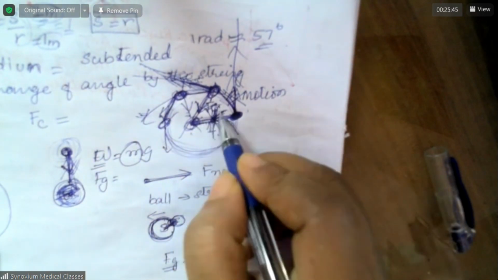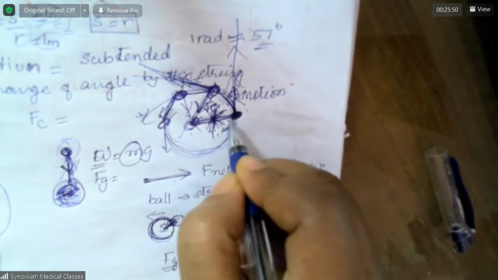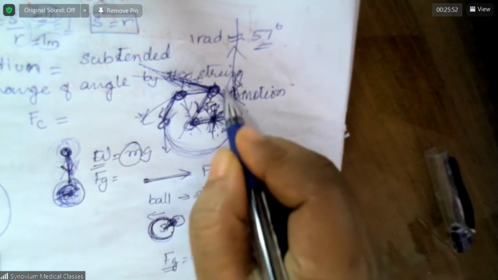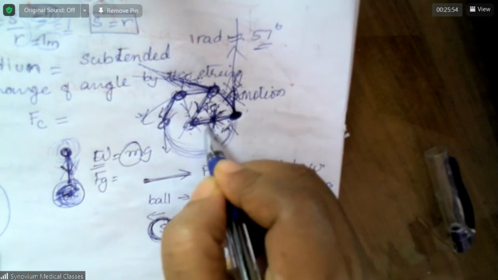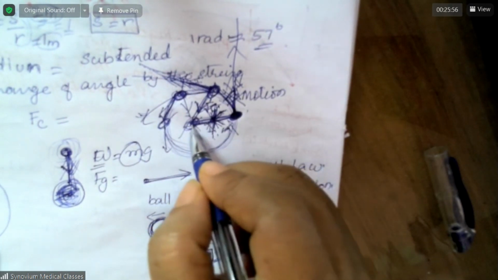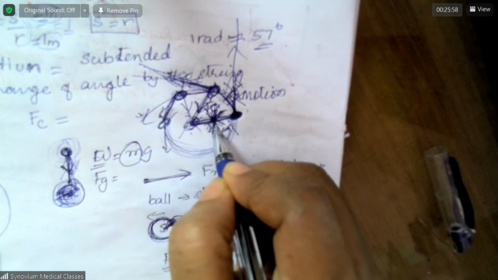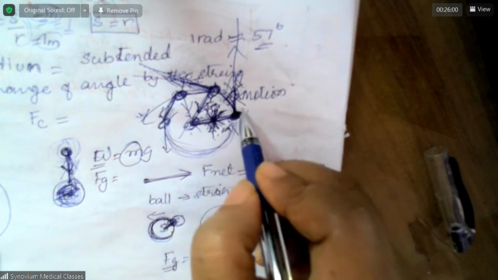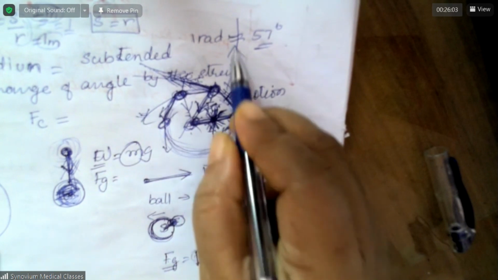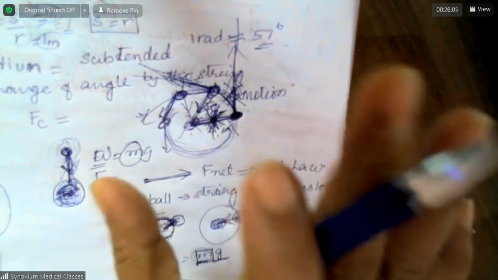If any one of the forces is removed at any instant, for example, if this one stops moving, this is not there, it will go towards this one. If the cord snaps, this force is not there, the only force acting on it is this one, it will go that way. Clear?